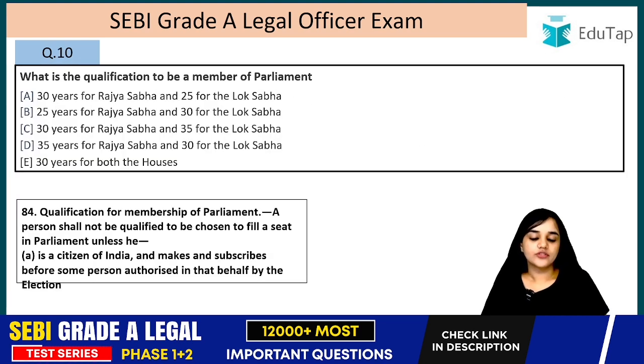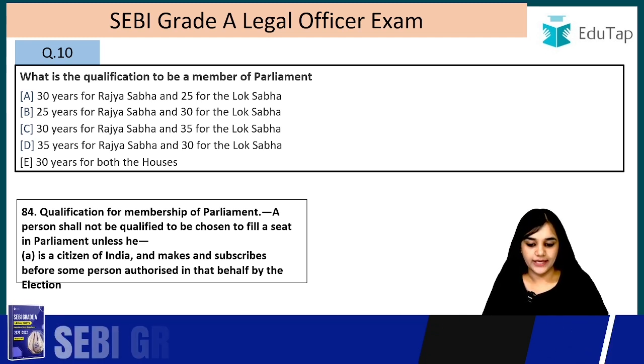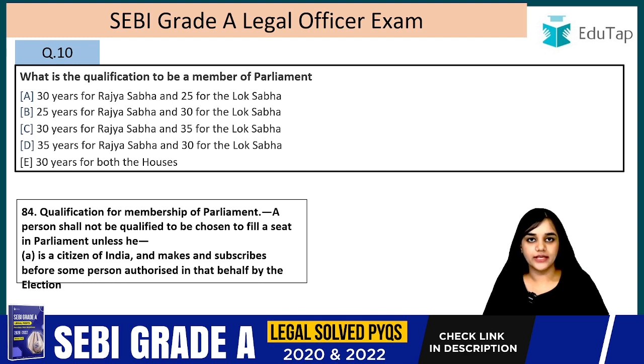Question number 10. What is the qualification to be a member of the Parliament? The answer is option A. It is 30 years in the case of Rajya Sabha and it is 25 years in case of the Lok Sabha. Qualifications of member.